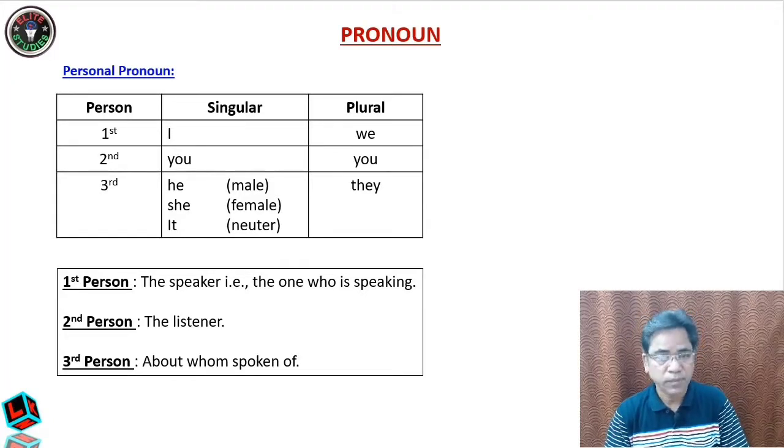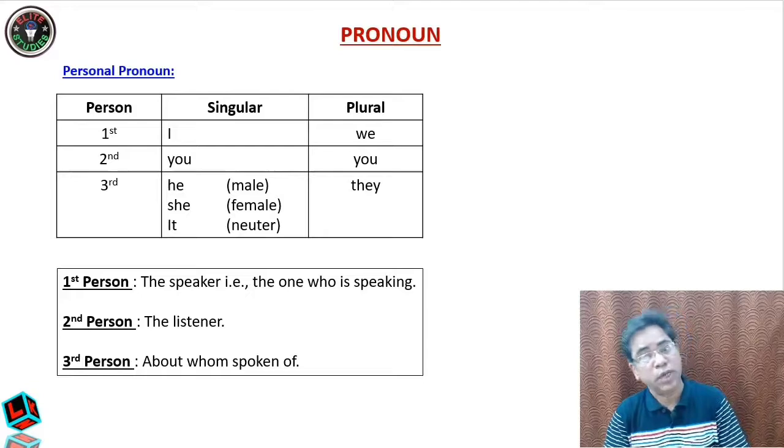Here, I is singular, first person, the one who is speaking. We is plural: when somebody is speaking on behalf of a group of people, that is called we. Okay. So in the second person, you, and the plural also you. Now you is used for both singular as well as plural.